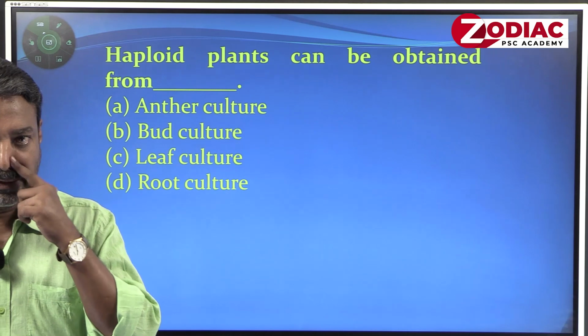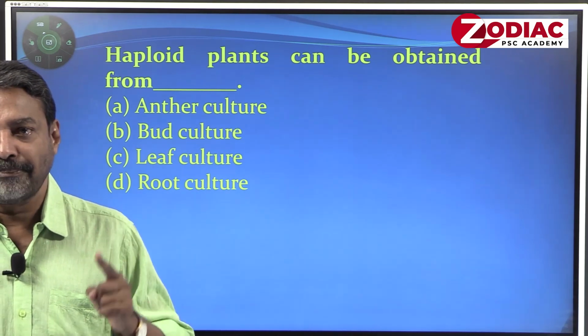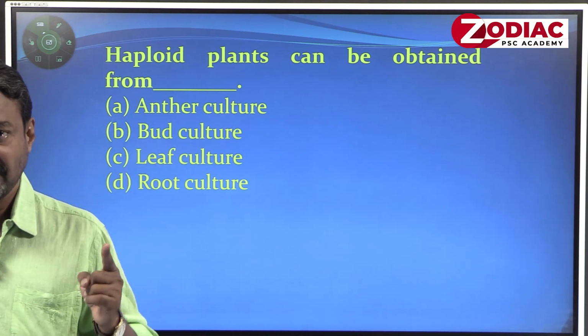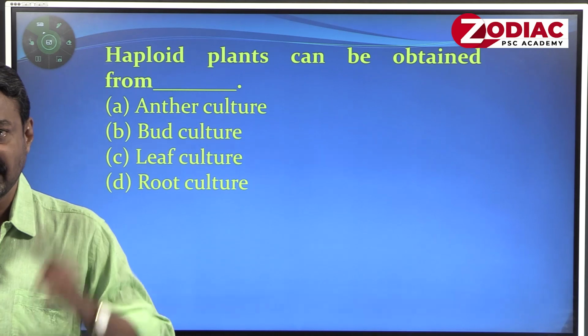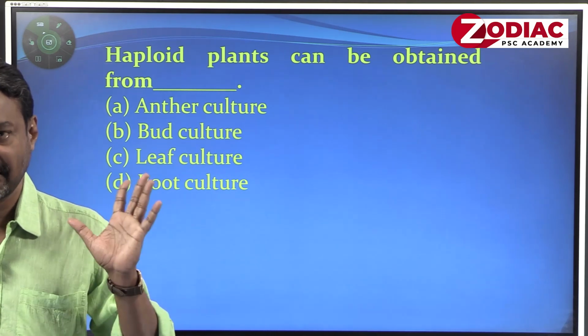Here in tissue culture, in some of the areas we require haploid plants, because we want to transfer some ideal qualities of a male or a female gametic cells.